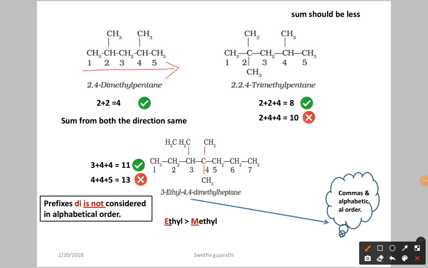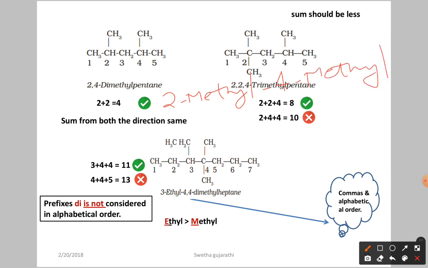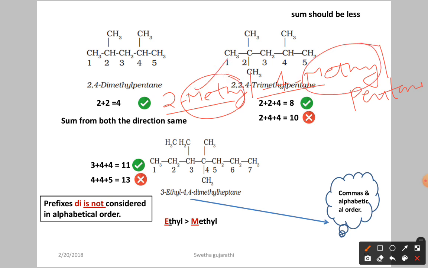Now let us see here. At the second position and fourth position we have the methyl only. So you no need to write 2-methyl, then again after the hyphen 4-methyl. We have to end up with the parent chain. What parent chain do we have? Pentane. You no need to write 2-methyl 4-methyl every time, because we have similar groups repeating. How many times are they repeating? 2 times. So simply we are going to write the word di.